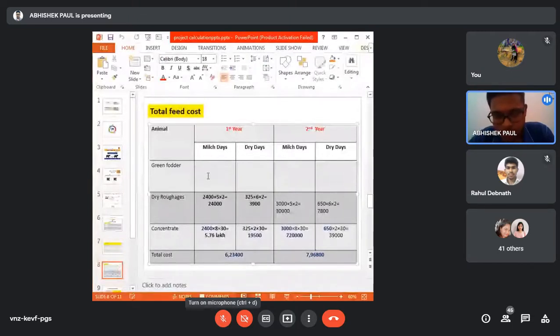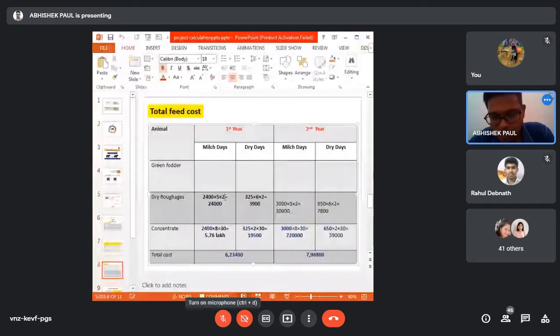But for dry fodder, the total number of milch days we have calculated is 2400, isn't it, for 5 cows. 2400 into 5. Where is 5 coming from? 5 kg is the amount we need to provide to the cattle, and 2 is the cost of the dry fodder.